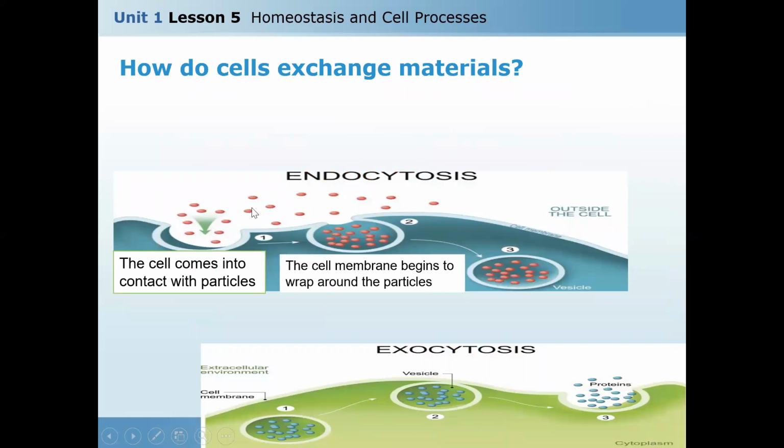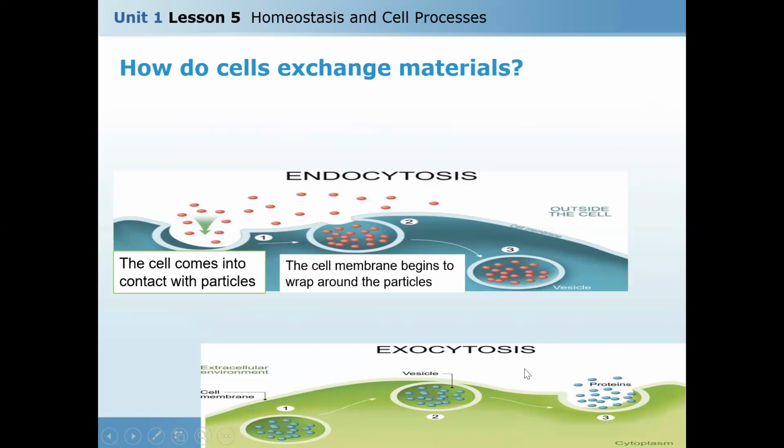How do cells exchange materials? For endocytosis in detail, the cell comes into contact with particles. So we need the particles to go inside the cell. The cell is now in touch or in contact with the particles. The cell membrane begins to wrap around the particles. This depression lets the particles be wrapped inside and finally enter the cell.